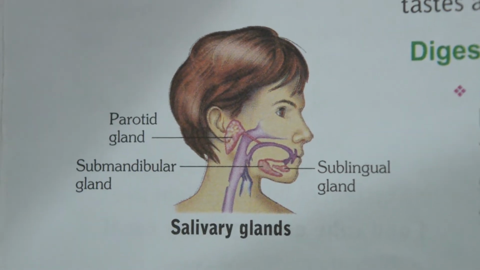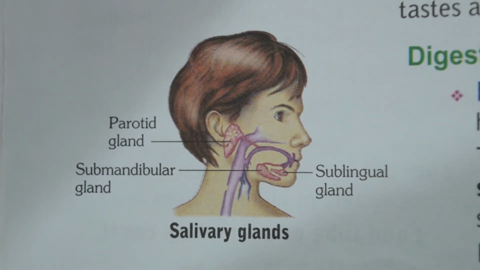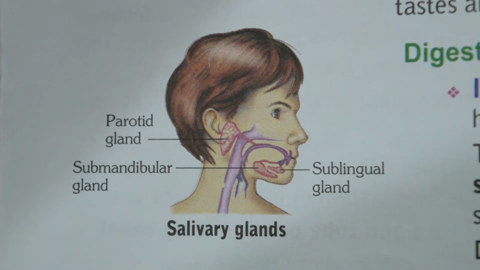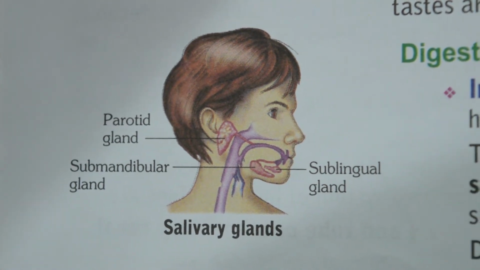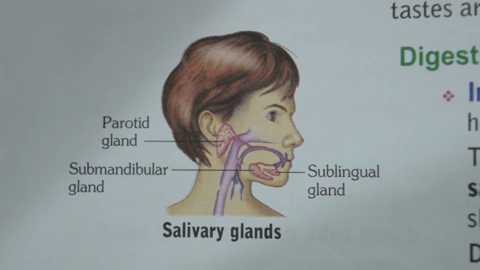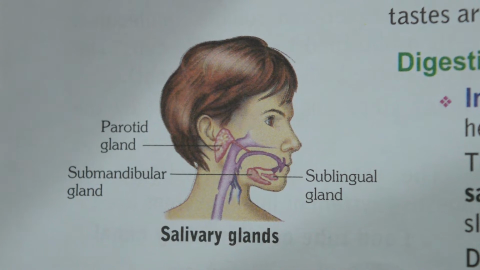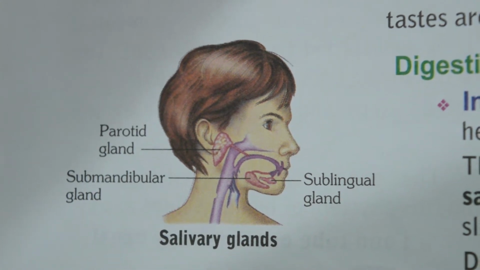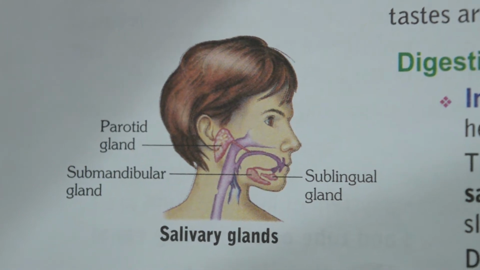Then the next part is the salivary glands. There are three pairs of salivary glands in our mouth. The first pair is the submandibular gland, the second pair is the sublingual gland, and the third pair is the parotid gland. Yes? These three pairs of salivary glands produce a digestive juice called saliva.